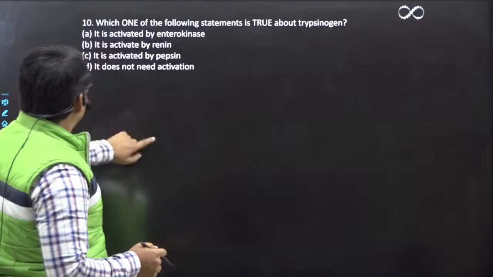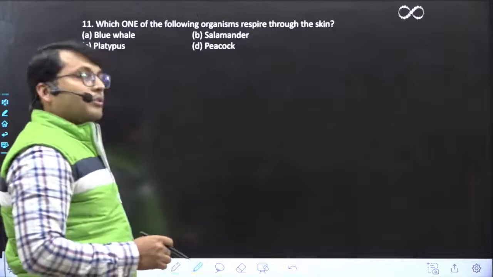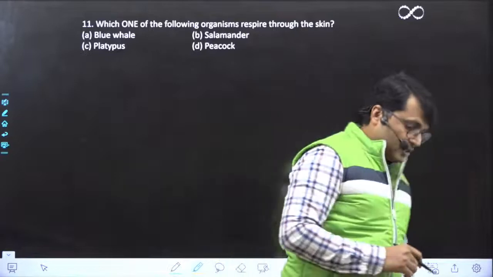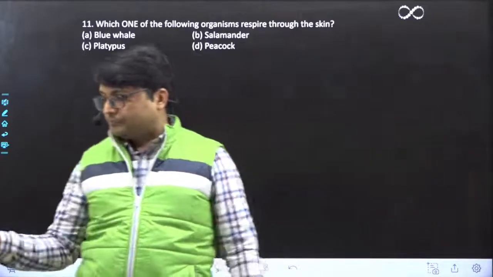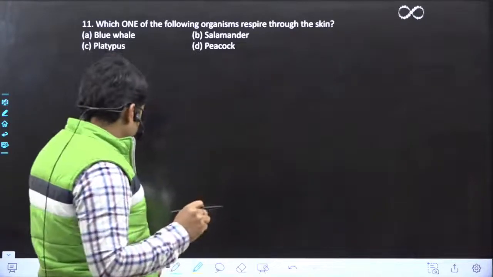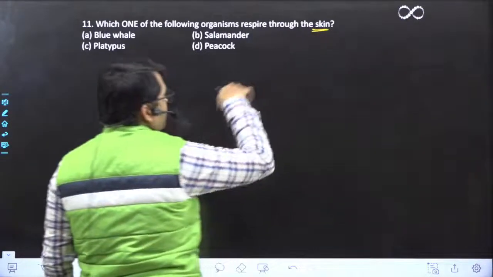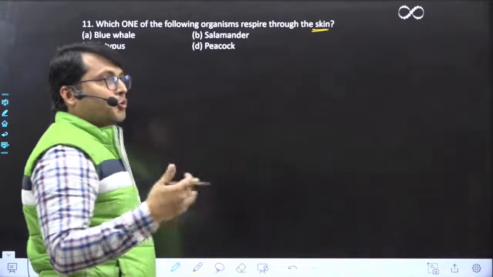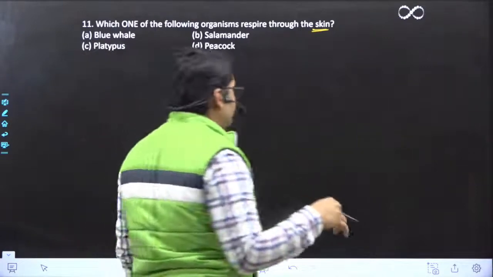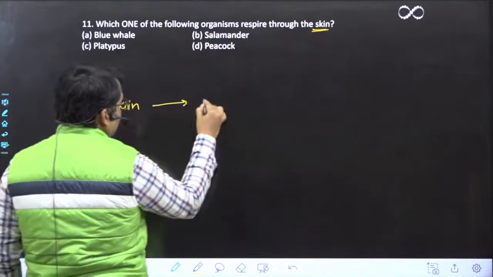Okay, great. Moving on to the next question. This is question number 11. Which one of the following organisms respire through skin? Okay, respire through skin. Let's see. Now, if we look at this question, basically we want to know that which of these organisms have or show cutaneous respiration. है ना? Akhil, don't put a question mark. Give me answer. Right? See, respiration by skin is called cutaneous.